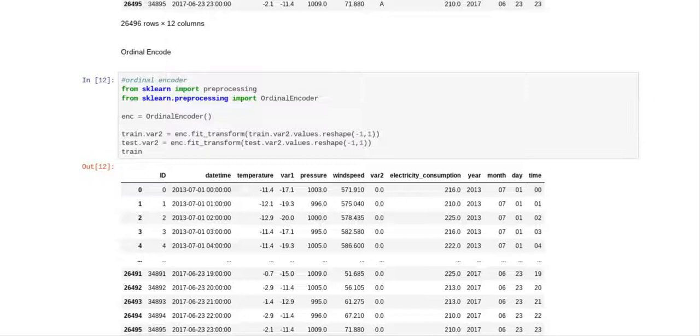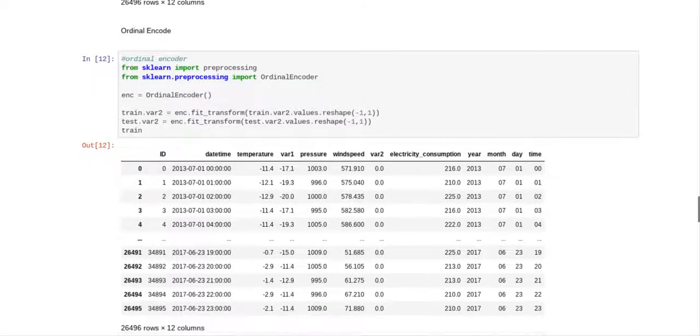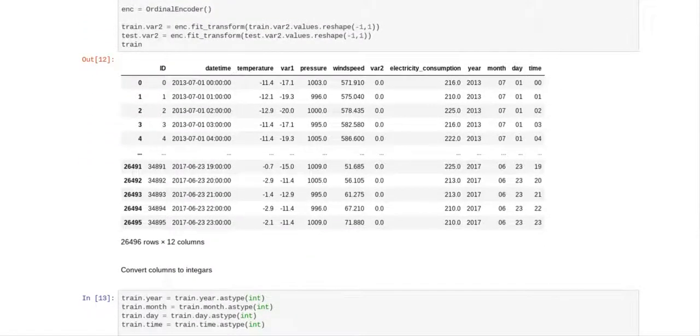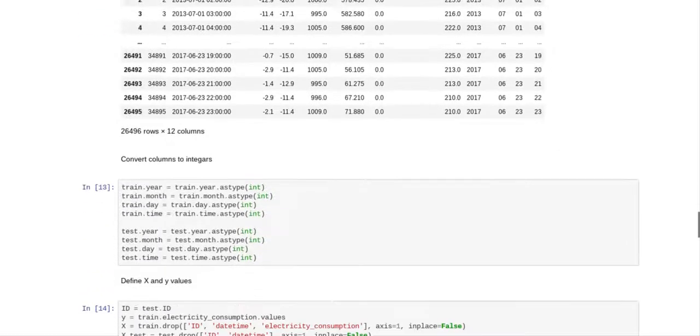So what we've done is we've used ordinal encoder, and we've reshaped it. So now here's what our train data set looks like, and everything is numeric, which is what the computer wants to see.